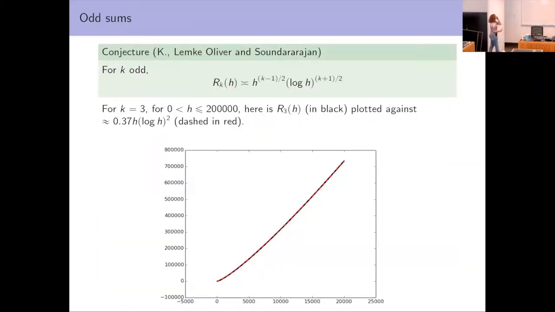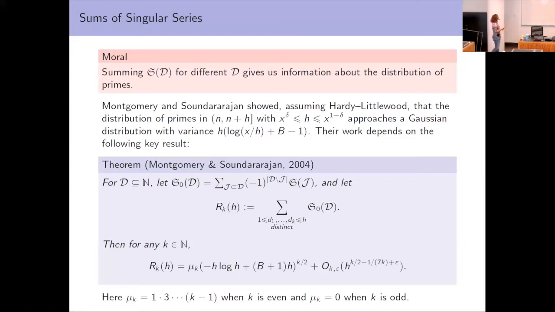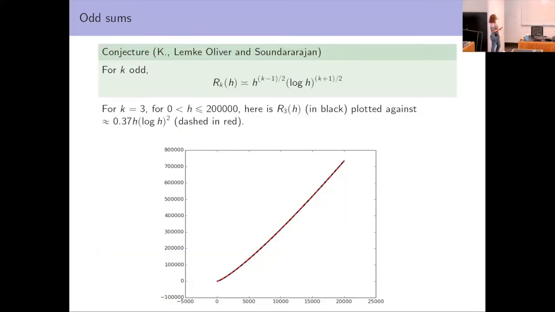So I have this conjecture, which was originally formulated in the paper of Lemke Oliver and Soundararajan on the bias in the distribution of consecutive primes in arithmetic progressions, which is that when k is odd, R_k of h should be asymptotic to h to the (k minus 1) over 2 times log h to the (k plus 1) over 2. So, going back, here the main term is of size h log h to the k over 2 when k is even, and in the odd case, we expect an extra square root of h saving in the h factor, and then we lose a power of log.